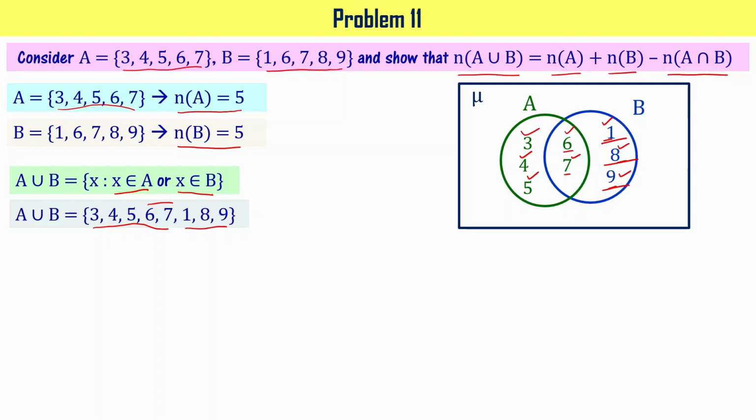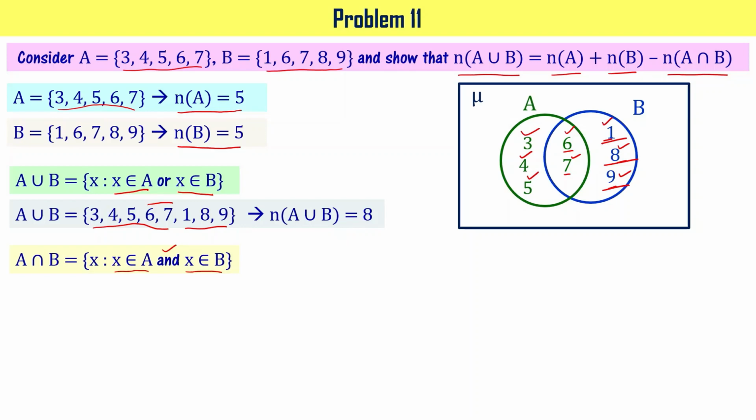So now when you count, how many are there? 1, 2, 3, 4, 5, 6, 7, 8. So the number of elements of A union B is 8. Now let's find A intersection B. A intersection B says that X belongs to A and X belongs to B. The 'and' is important here.